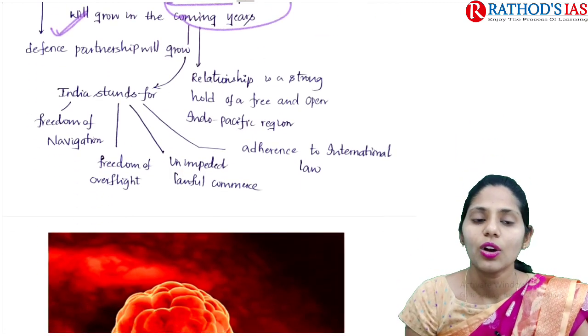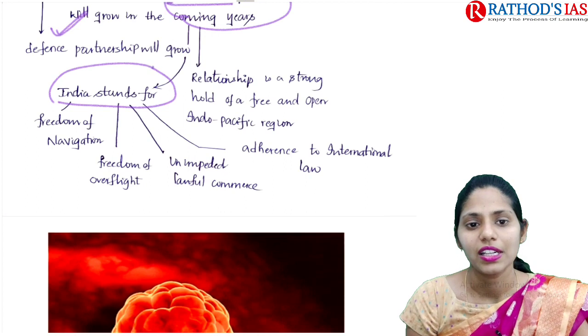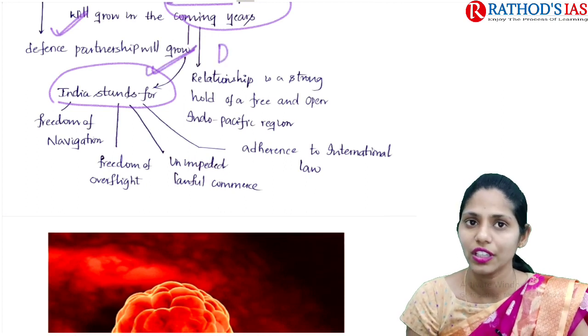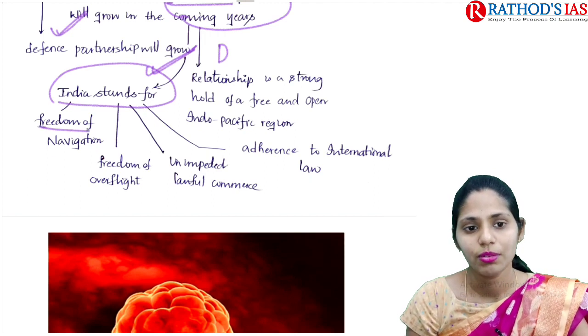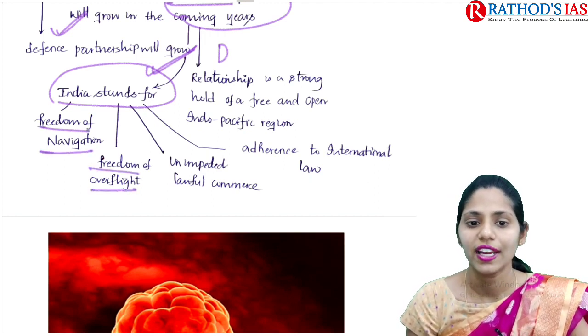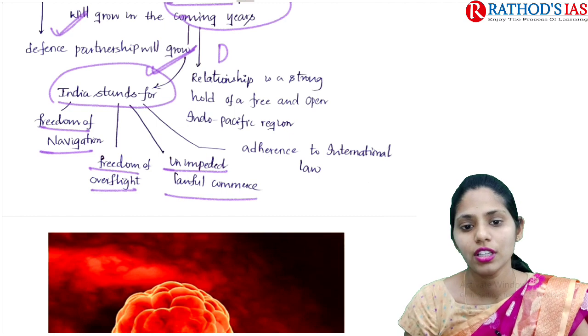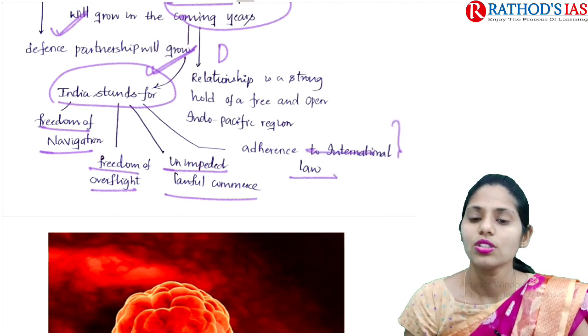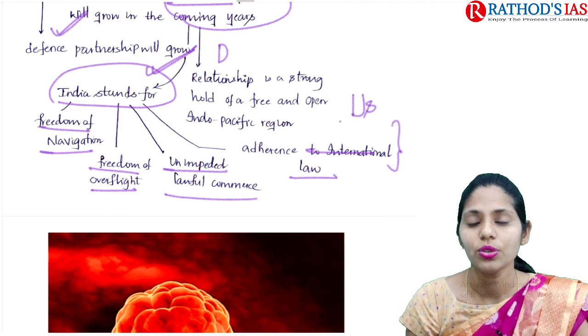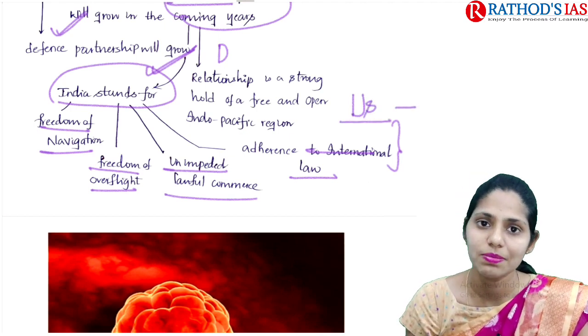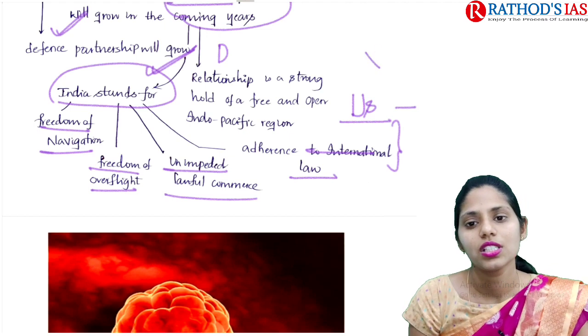Also, India is very good for multilateral defense cooperation because of some unique features of India. India follows freedom of navigation, freedom of overflight and unimpeded lawful commerce, and India adheres to international laws. Because of this, the US is also coming forward to improve defense cooperation between India and US. So this is the gist of this article.